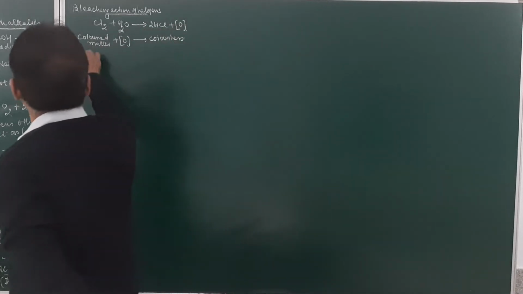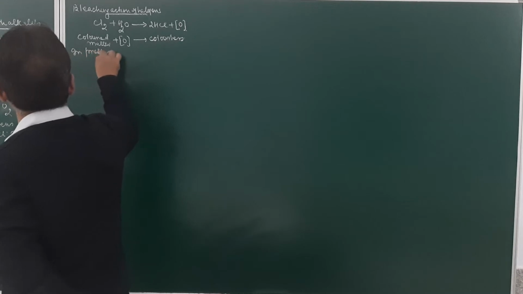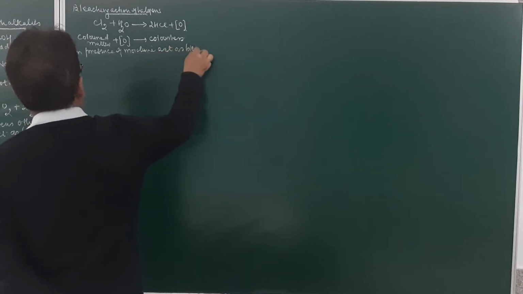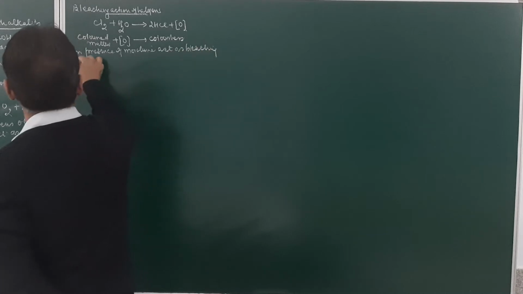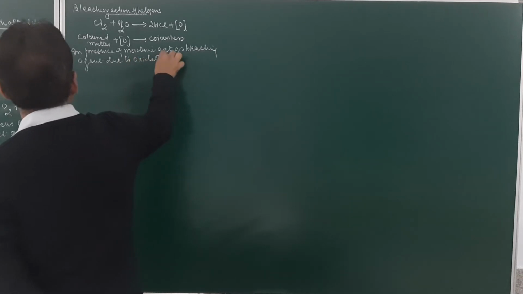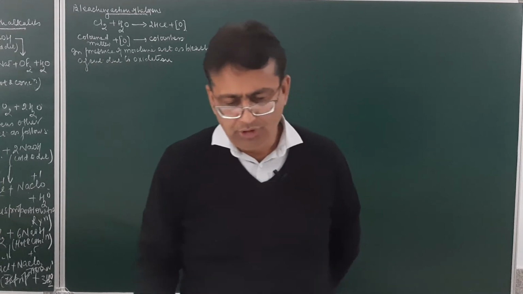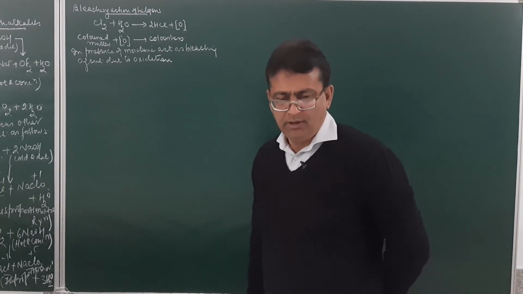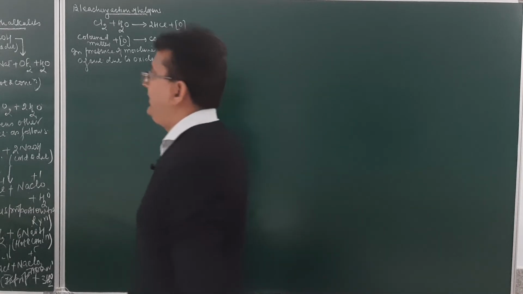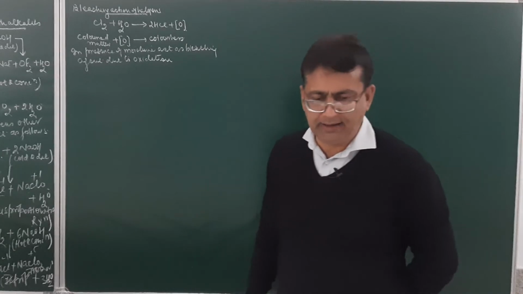So in the presence of moisture, chlorine acts as a bleaching agent due to oxidation. Fine. Now the next is the reaction with other halogens or other halides.